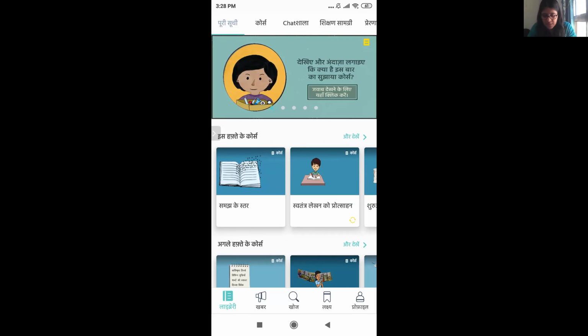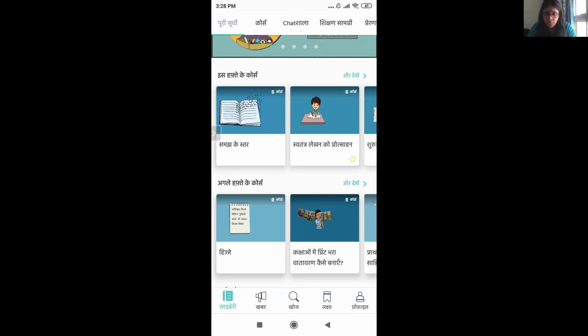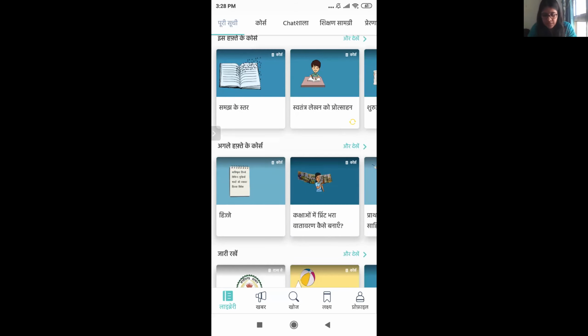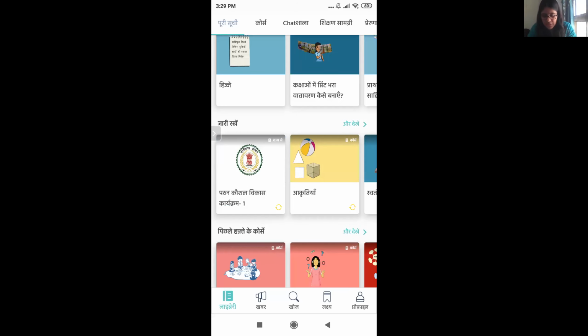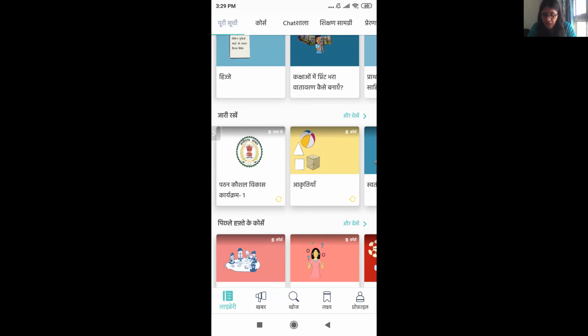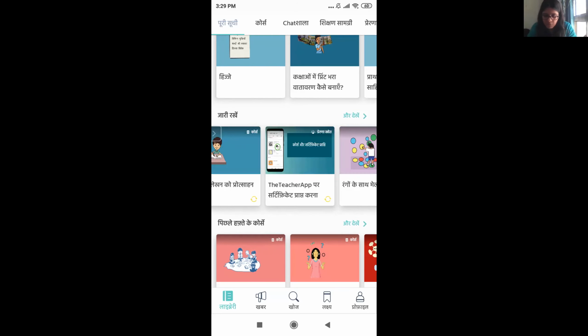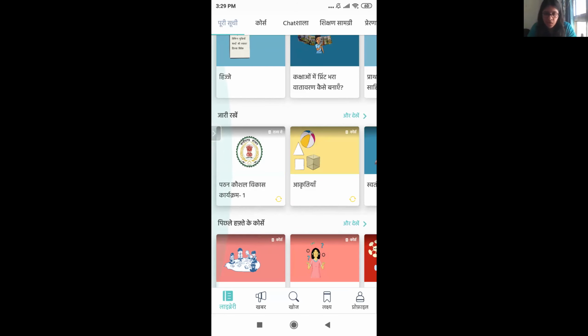For example, one is Hafte Ke Course. So these are the courses which have been recently uploaded or they have scheduled them for you to learn this week. Then this is Agle Hafte Ki Course. Then this is Jari Rakhe. So these are some of the courses that I have explored in the past. So I'm able to see them over here if I want to continue my previous courses.